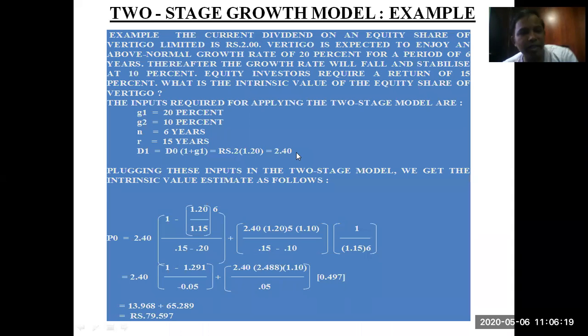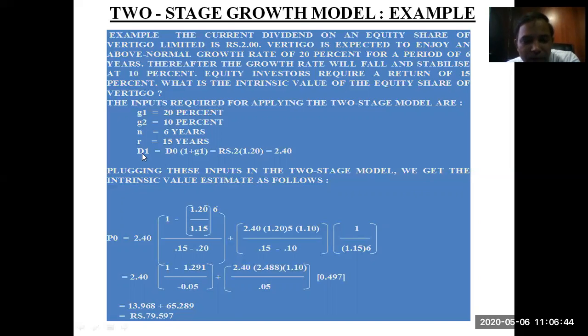Let us see and understand what the two-stage growth model is and how it is calculated. The current dividend of an equity share of Vertigo Limited is 2 rupees. That is the current dividend, D0. If I want to calculate D1, I will multiply the growth to this D0.